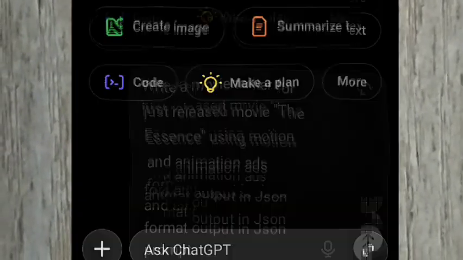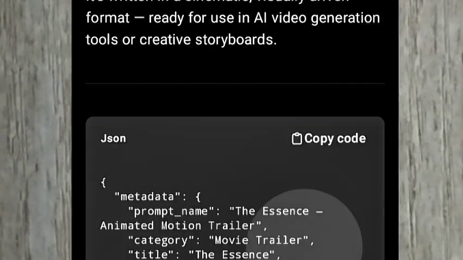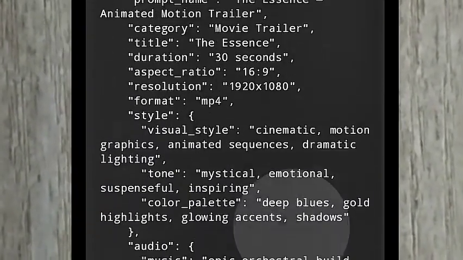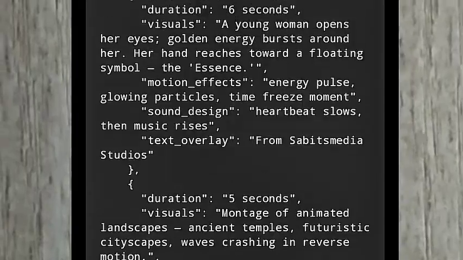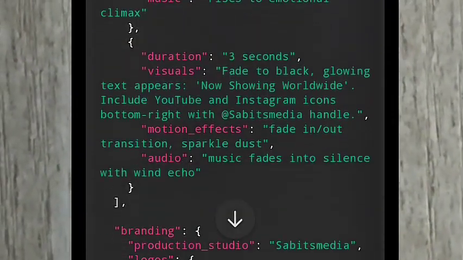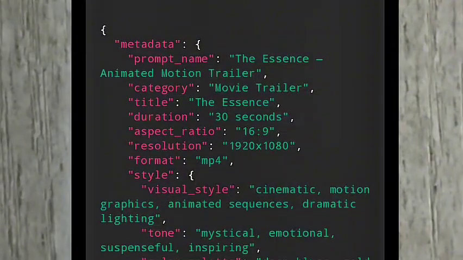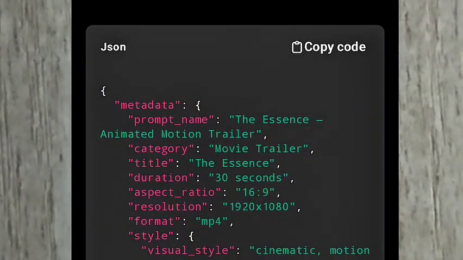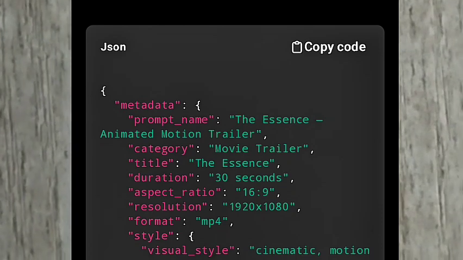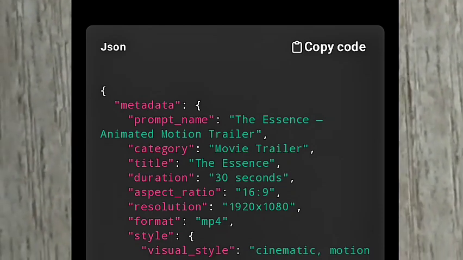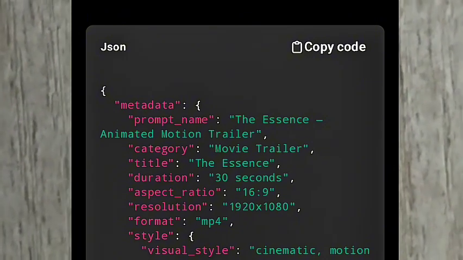Then you now send it. You can see that this is the JSON prompt format. It's just like a code. It will give you the code. Then we are going to look at the metadata. Metadata is the content of the ads. That is the metadata. You can see the prompt name is The Essence Animation Motion Trailer.